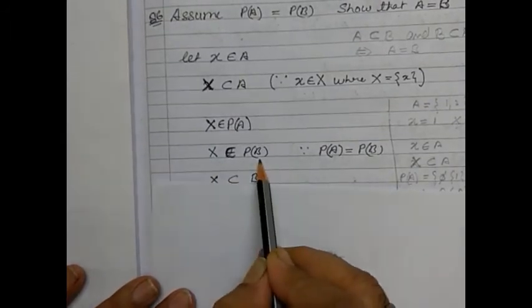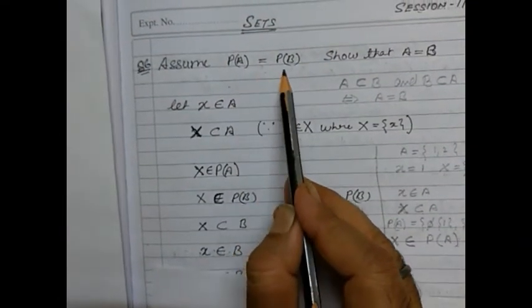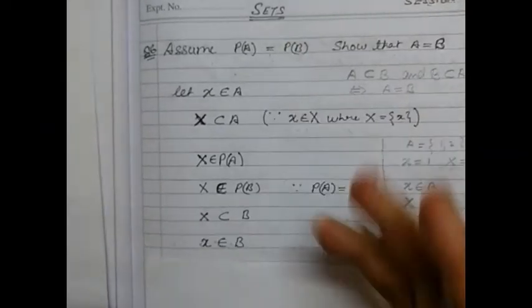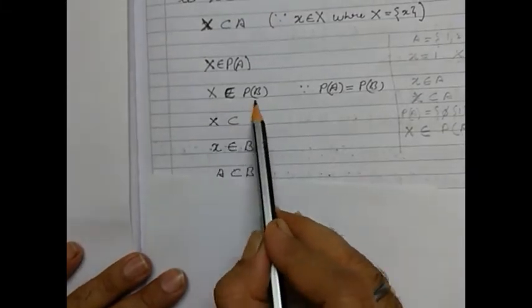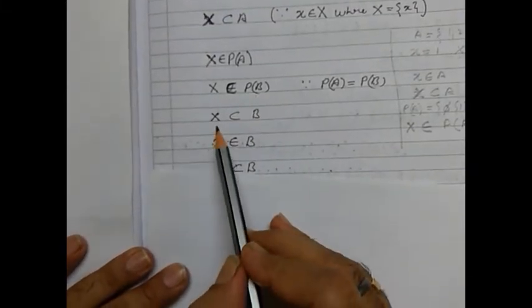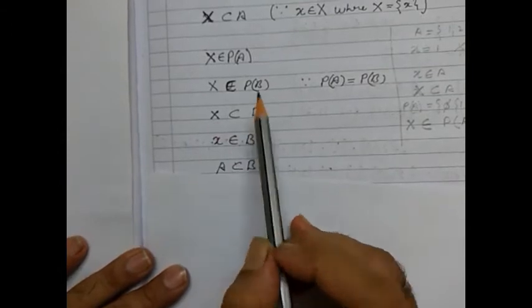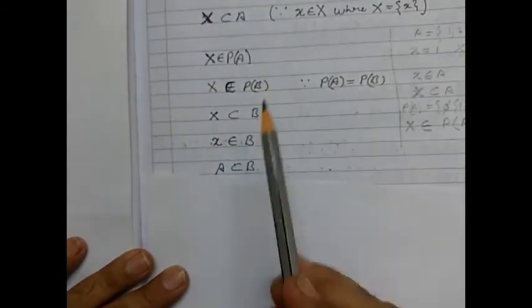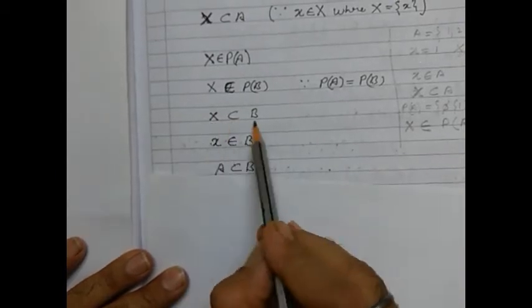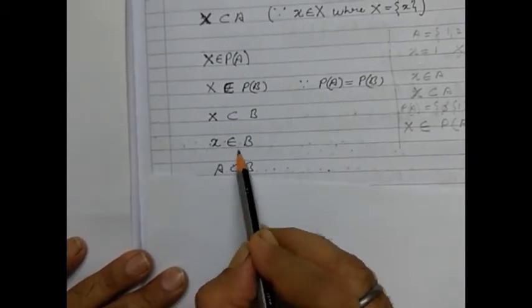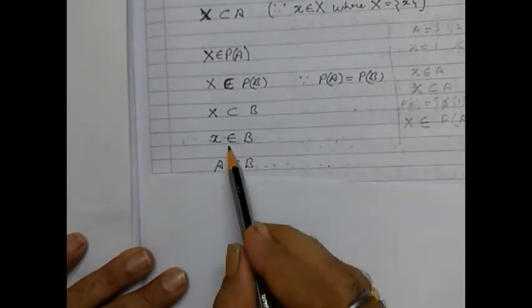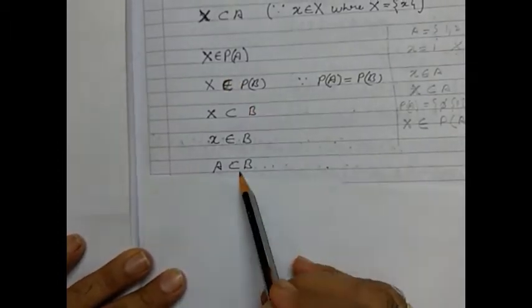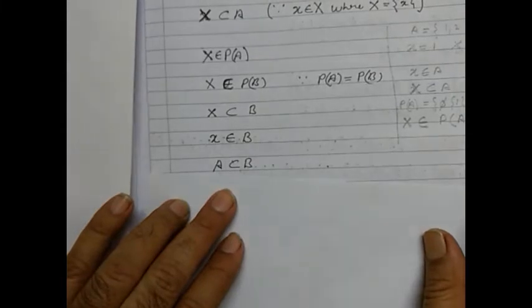So here we can also say that set X belongs to the power set of B, as it is given that the power set of A is equal to the power set of B. So set X belongs to the power set of B. We can also say that X is a subset of B, as X was a subset of A. So if X is a subset of B, then element x also belongs to B, isn't it? So when it belongs to B, we can say A is a subset of B. The set A which we have taken is a subset of B.